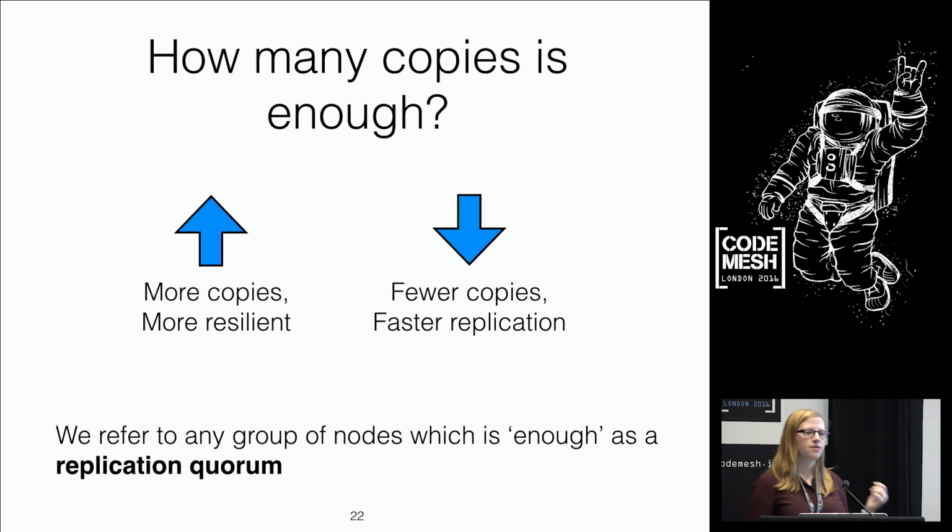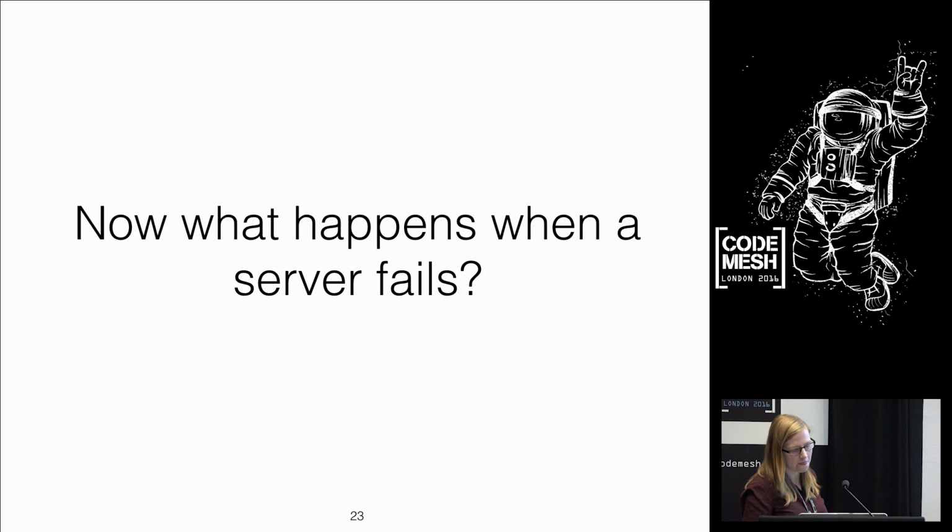And we see a trade-off here, right? The more copies that you want to make, the more resilient you'll be, because the more copies of the information that you have, the more failures you can tolerate. But the fewer copies that you have, the faster you'll be. You could go all the way down to having just 1 copy on the 1 node, and then it would be nice and quick. You don't have to talk to anybody.